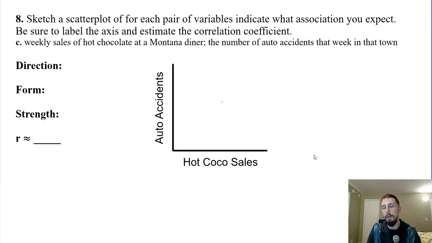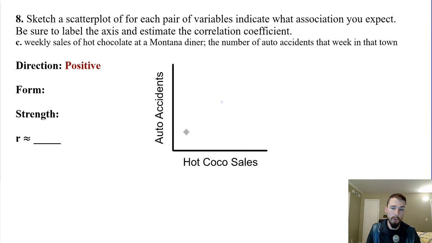There's actually a lurking variable going on here, if you're wondering why this sounds totally random. So think about Montana, think about driving in Montana. What causes car accidents? What about their winters, right? When do you eat hot chocolate? Probably during the wintertime, right? So as the temperature drops and people are buying more and more hot chocolate because they're cold, the road conditions are probably going to get worse, and so there's going to be more car accidents, right? So I'm expecting this to be positive.